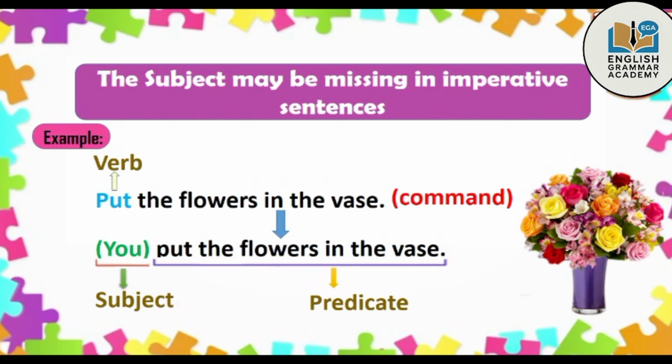So, if I say, you put the flowers in the vase, then do we have the subject? Yes. Who put the flowers? The answer will be you. Therefore, in imperative sentences, the subject you is implied.